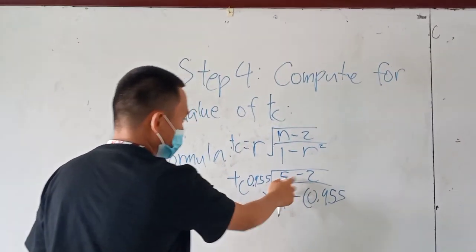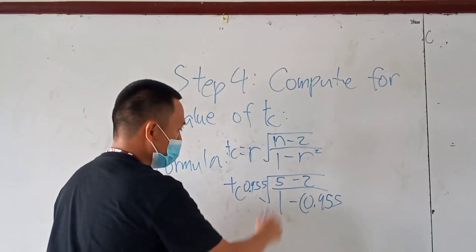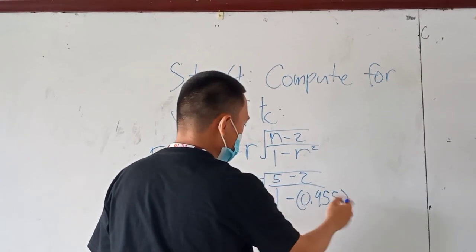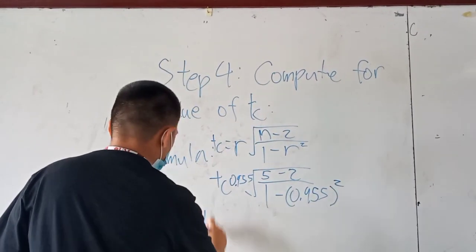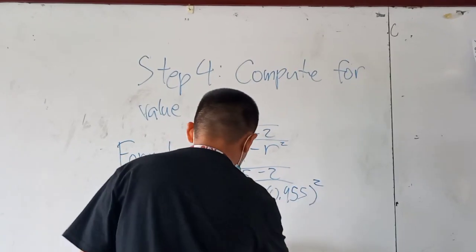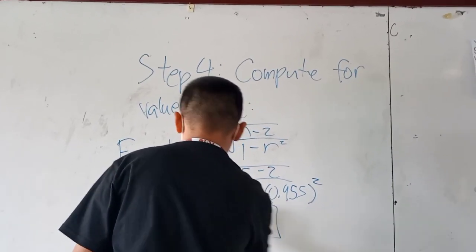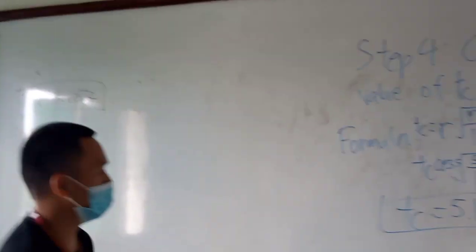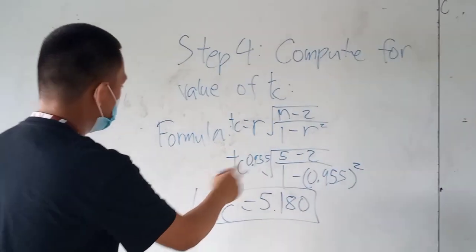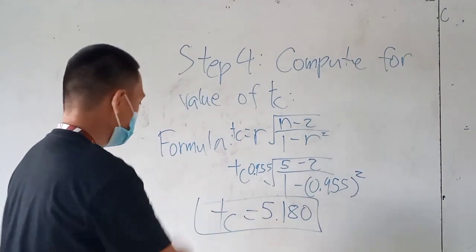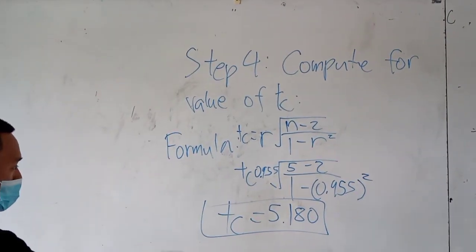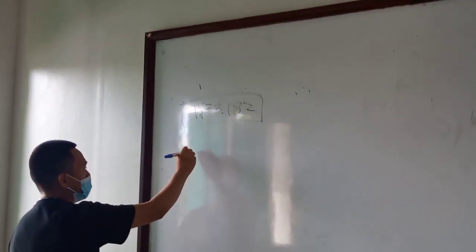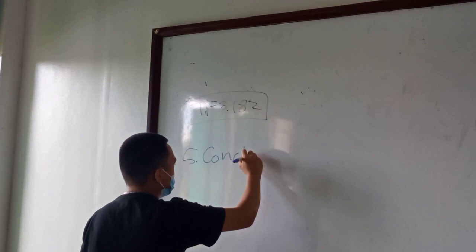So this is the number of samples, 5 minus 2, 1 minus 0.955 squared. By computing this formula, we get the value of T of 5.1.